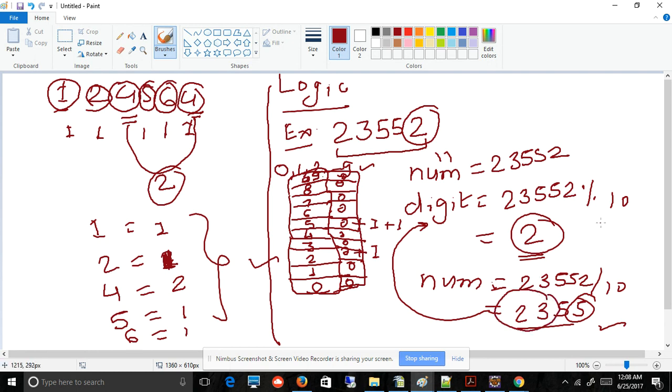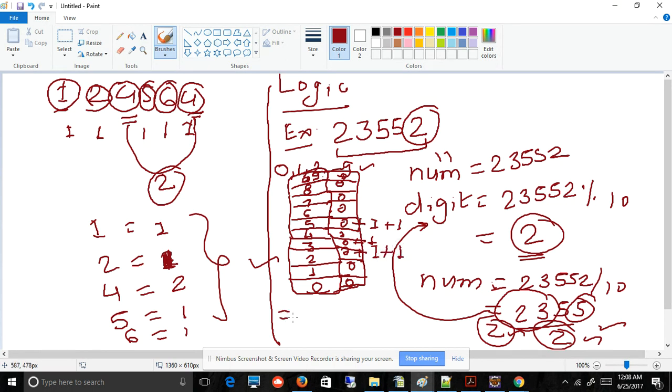Now we will get the modulo. So we will get 3. So we will increase 3 by 1. Okay. Now again, our number is 2. We will get the modulo of 2. We will get only 2, but it is not required. We will go and increase the 1.